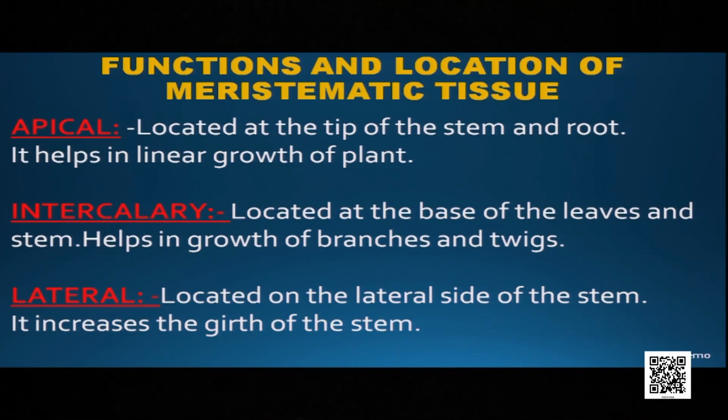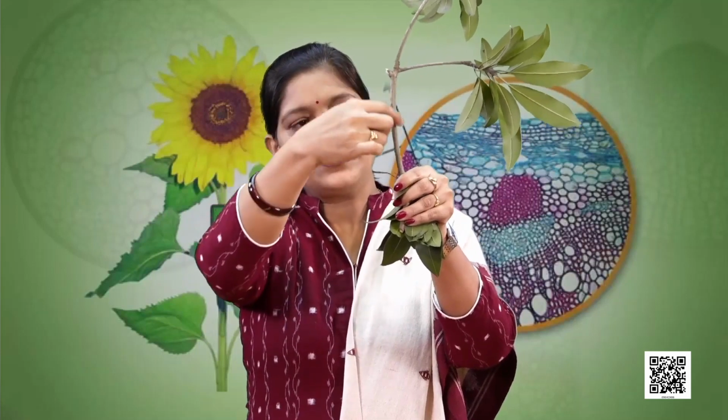Lateral meristematic tissue is located at the lateral surfaces of the plant. So, this tissue helps in the girth of the stem. It increases the girth of the stems, or you can say it increases the diameter of the stem. Gradually a thin stem becomes thick. It's because of the lateral meristematic tissue.